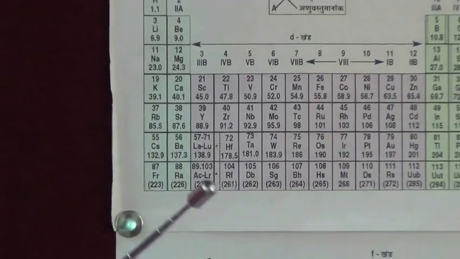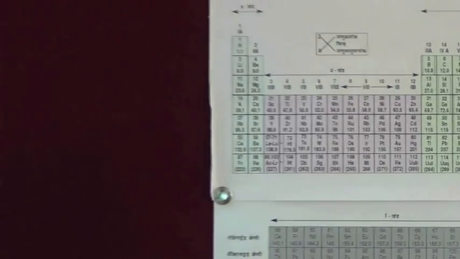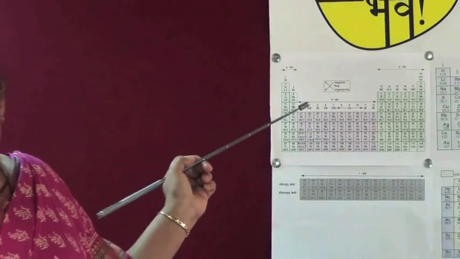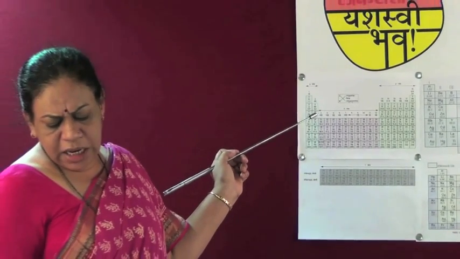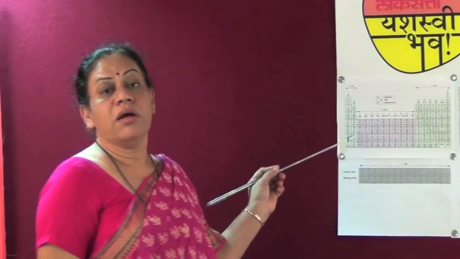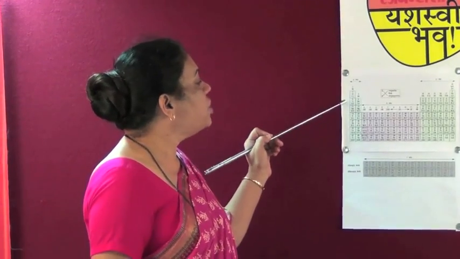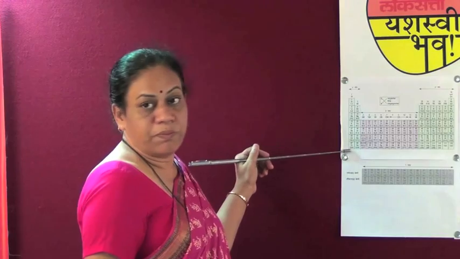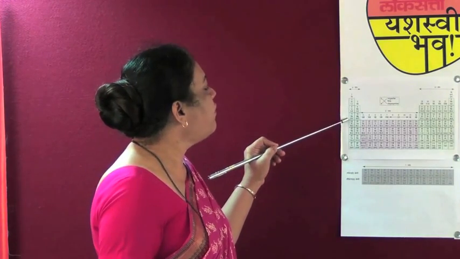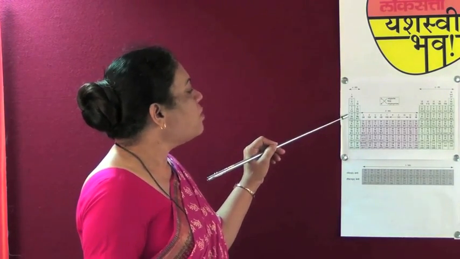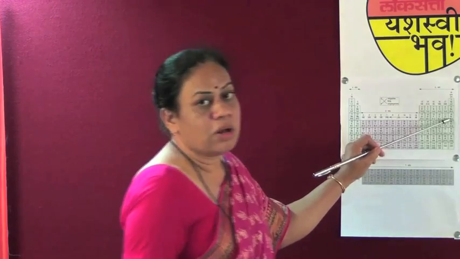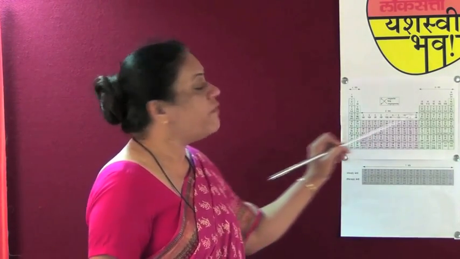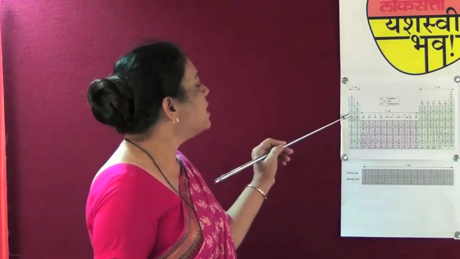Then, a 3 marks question can be asked: define atomic size, and how does it vary in a period and in a group. So here you have to mention any one period and any one group. In a period, for example, if you take the third period from sodium to argon, the size of the atom goes on decreasing from left to right. Now why does it decrease?